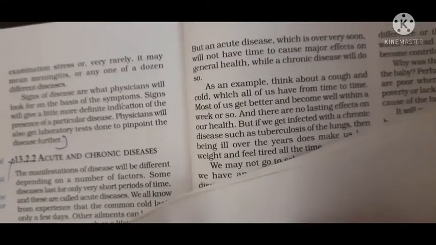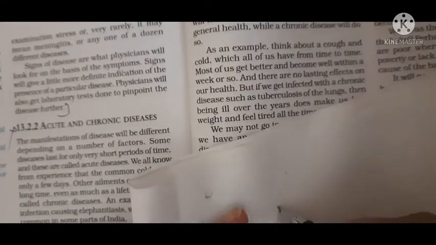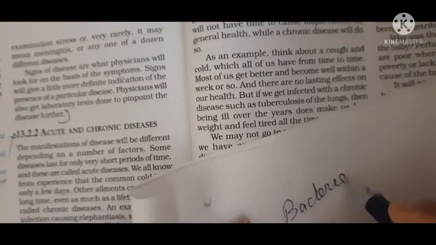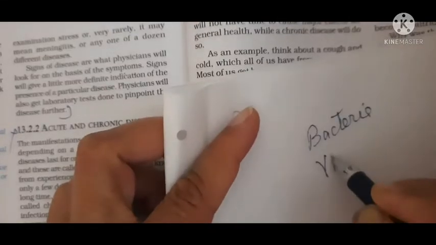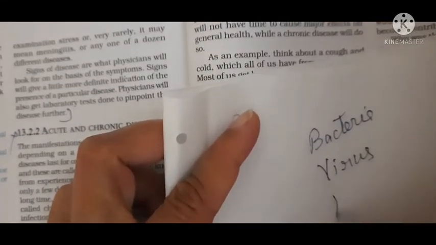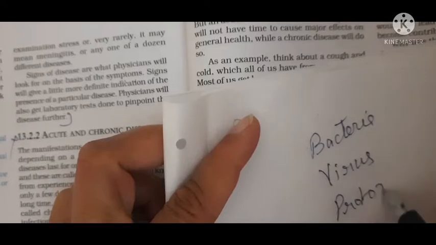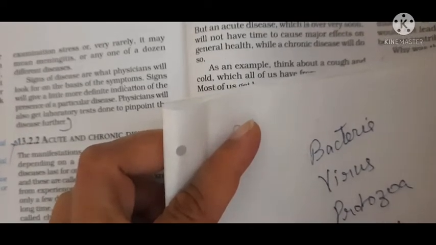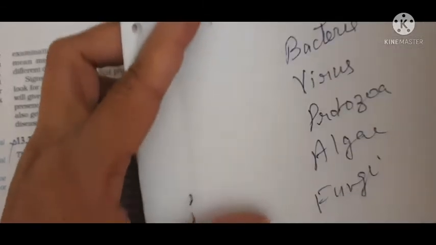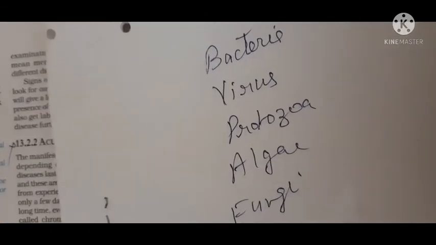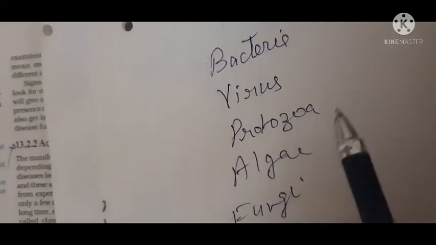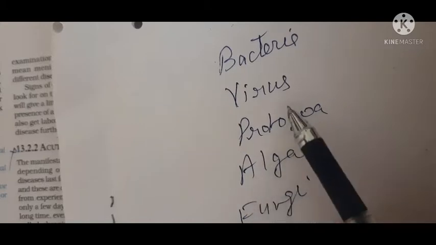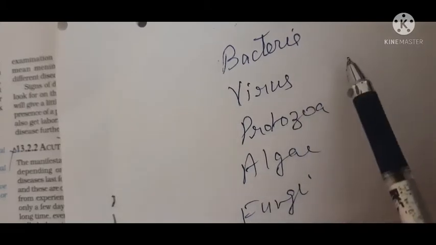the microbes, and they are divided into groups. What are those groups? You know, bacteria, virus, protozoa, algae, and fungi. These are the 5 different groups of microbes.